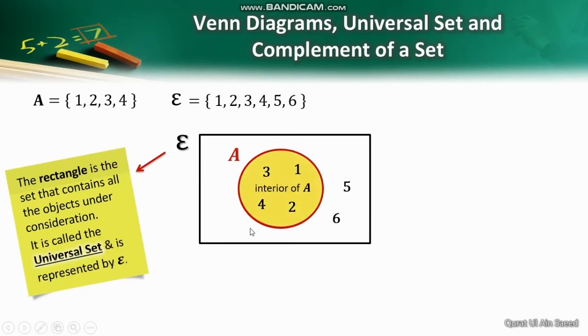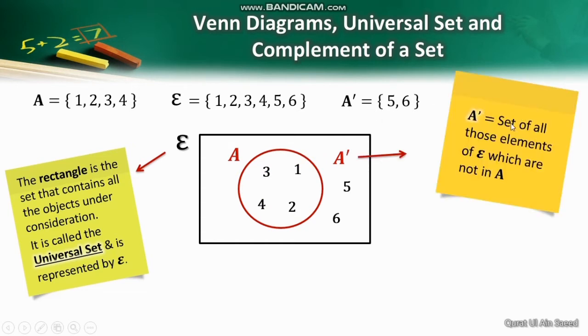Observe that the set A contains whatever is inside the circle, and the exterior of A is not part of A. So all such elements of the universal set that are not in A will form a new set called A complement, represented by A with a prime on it. And the elements that belong to this set are 5 and 6, because A complement is the set of all elements of epsilon which are not in A.